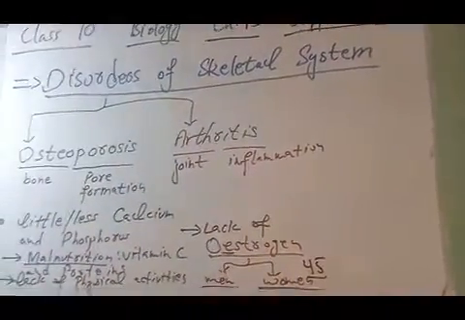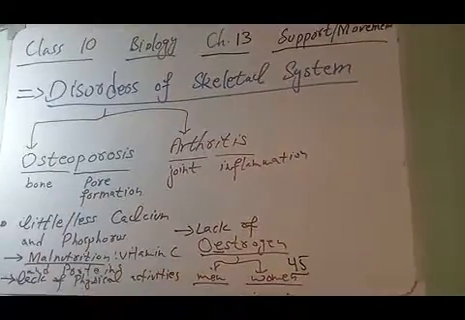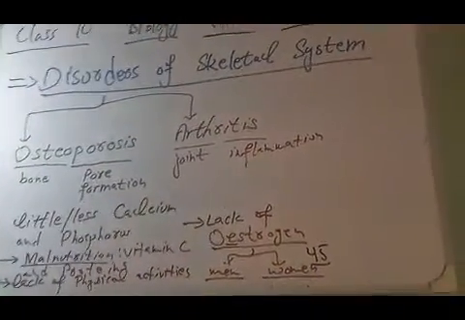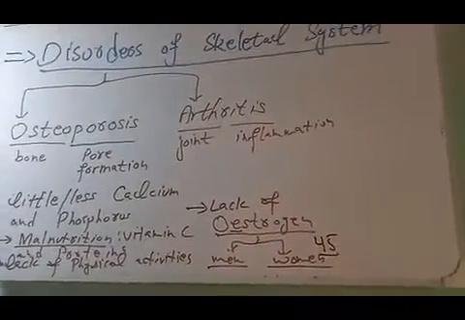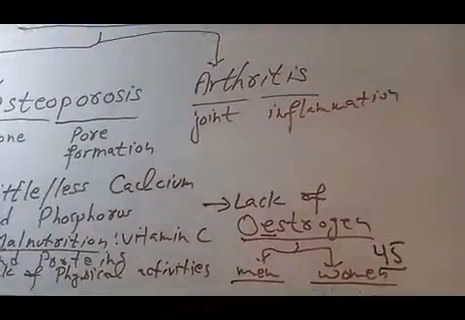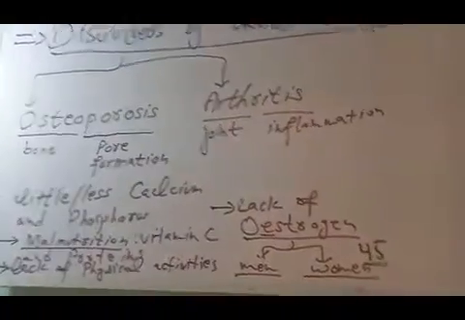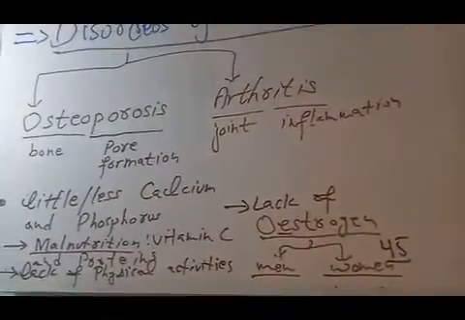Arthritis is inflammation in joints. When joints become swollen, they have inflammation in them. Inflammation means swelling. The swelling of the joints is called arthritis.